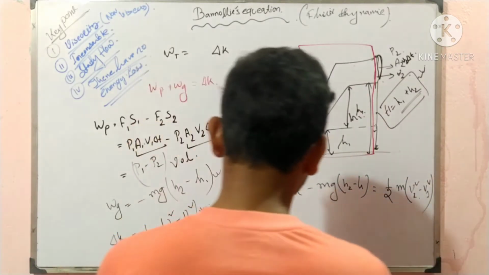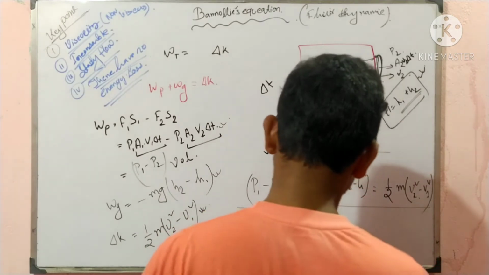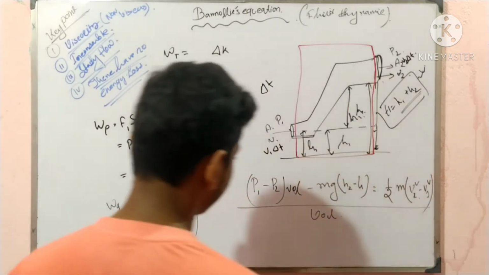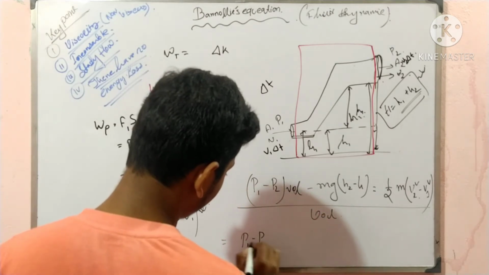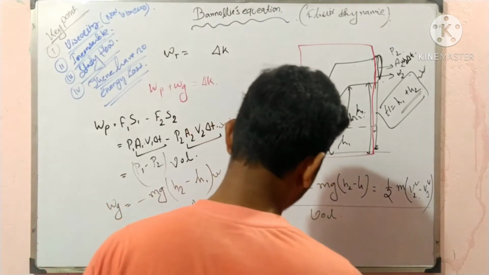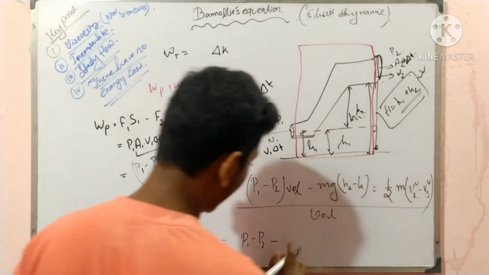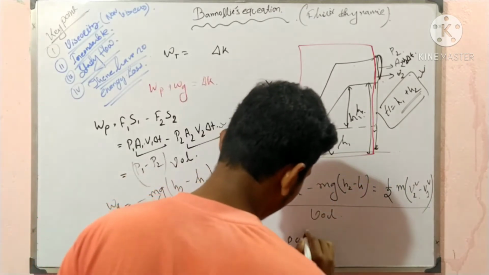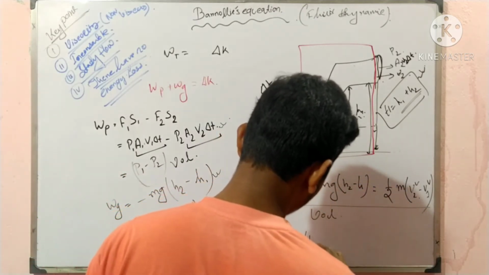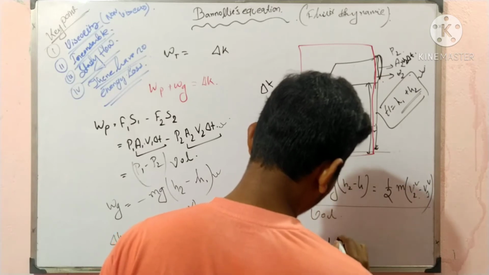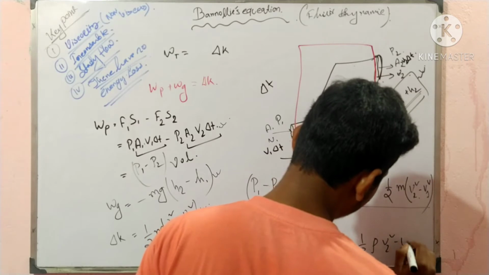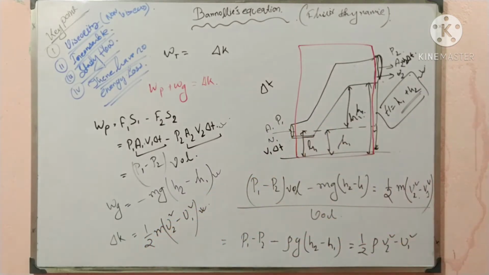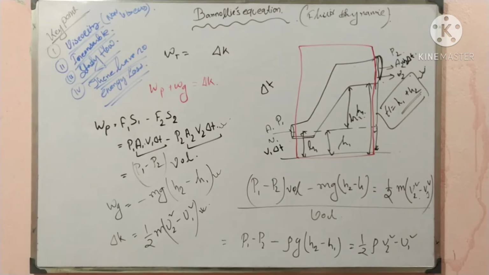When I divide the whole equation by volume, then P1 minus P2 minus rho g (h2 minus h1) is equal to half rho (v2 square minus v1 square). Is it clear to all?